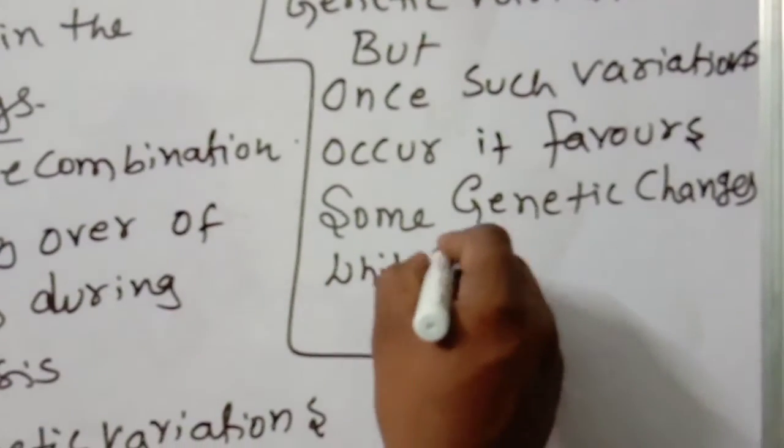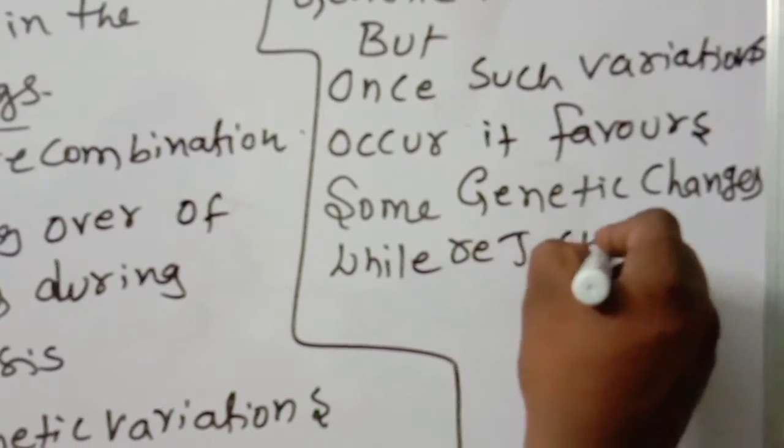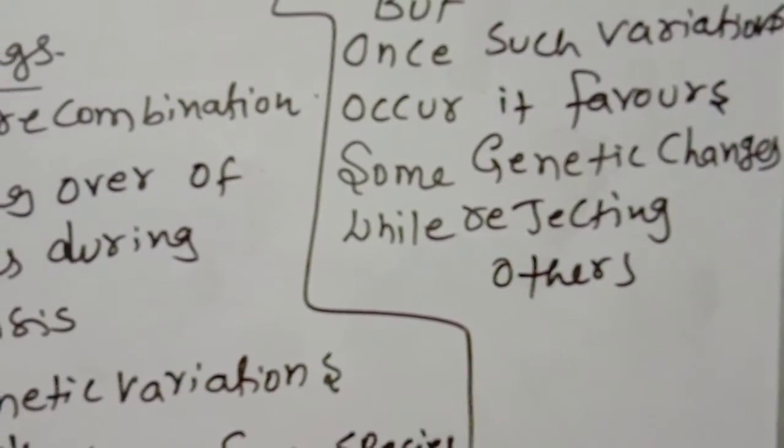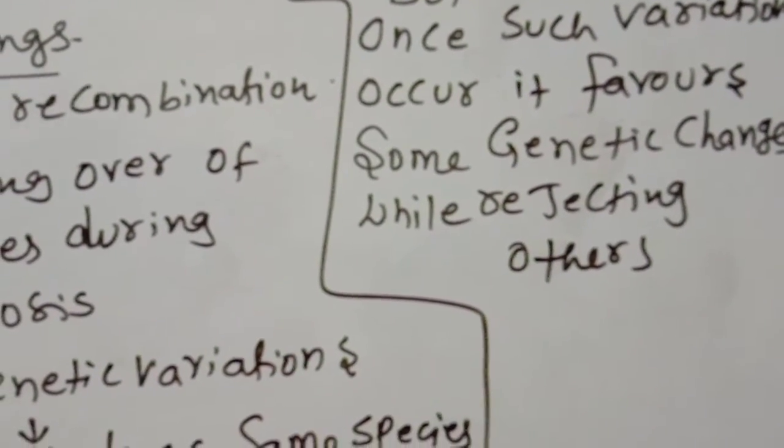What is the meaning of this? While rejecting others means, again, survival of the fittest.